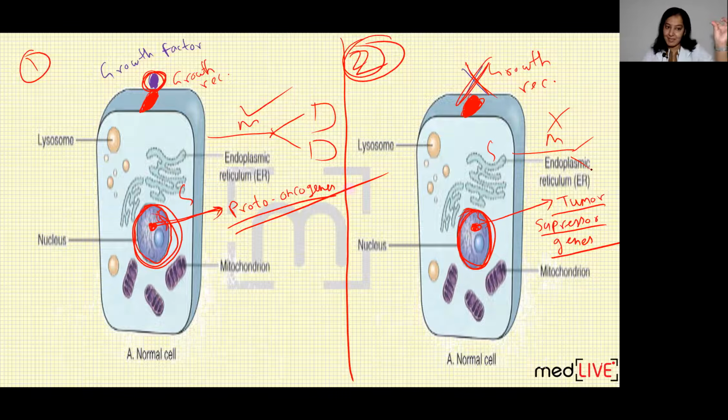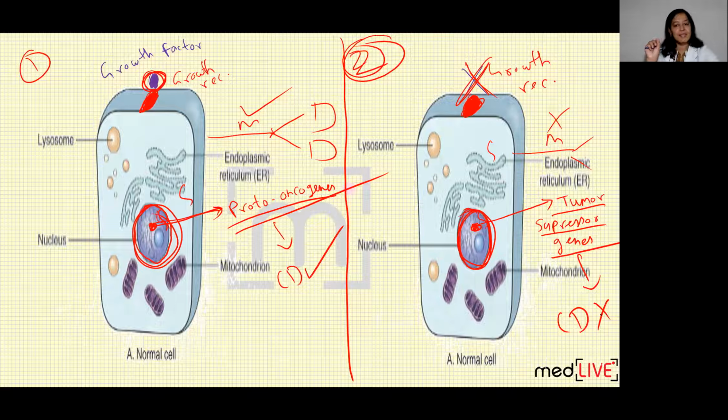So when growth factor is present, proto-oncogenes get stimulated and they do cell division. When growth factor is absent, tumor suppressor genes get stimulated and they stop cell division. Proto-oncogenes promote cell division, tumor suppressor genes stop cell division. And these 2 genes are normally present in all human cells from head to toe. All human cells contain these 2 genes in their nucleus. So whenever the body requires cell division, proto-oncogenes get stimulated and cell division occurs at that part. Whenever the body does not require cell division, tumor suppressor genes get stimulated.